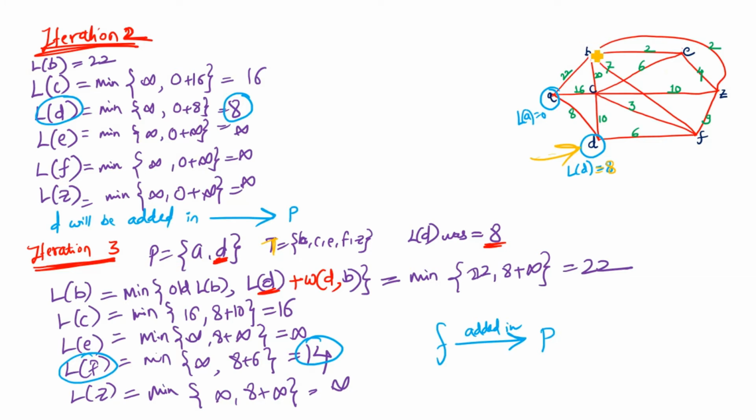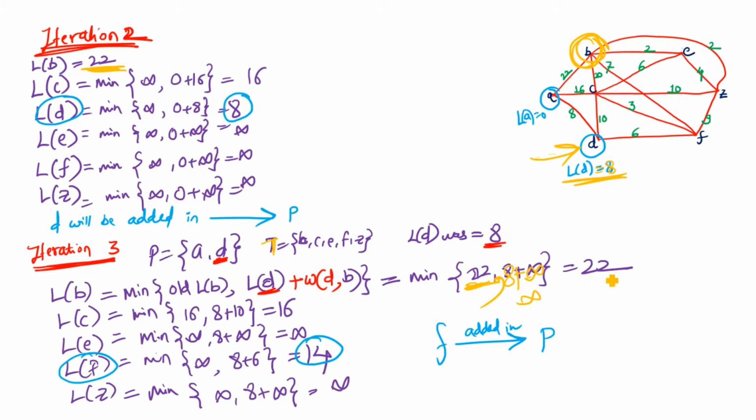Now suppose we want to calculate the length of B in this iteration. The length of B will be the minimum between two values. The first value is the length of B in the last iteration, which was 22, or the length of the recently added vertex, that is 8, plus from D to B, if there exists an edge, its value. As from D to B there doesn't exist any edge, the value will be infinity. Infinity plus anything will be infinite, so this will be 22 comma infinite.